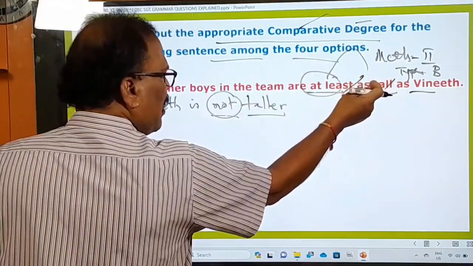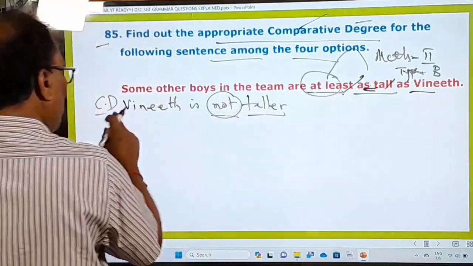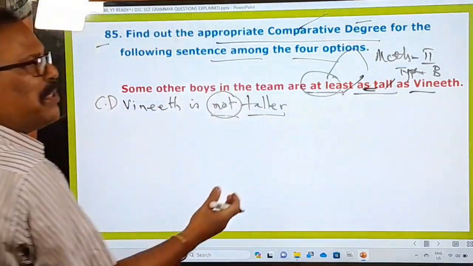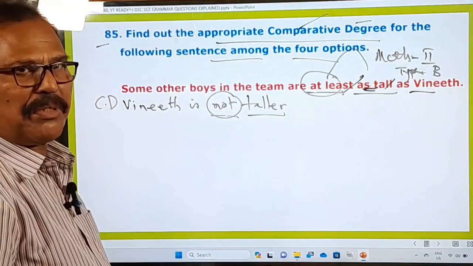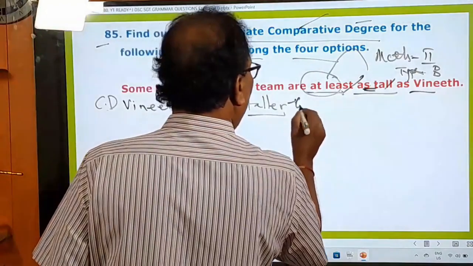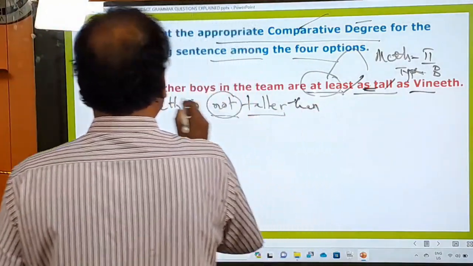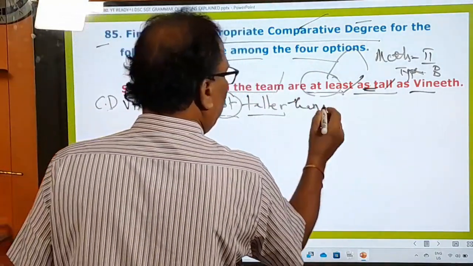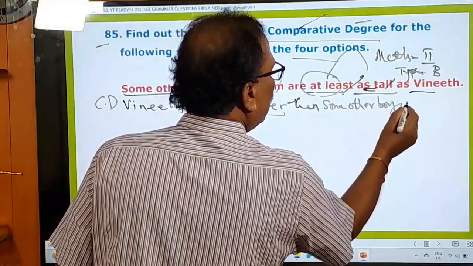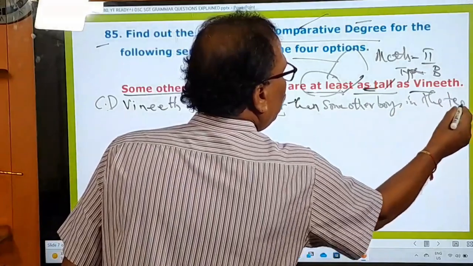Instead of this positive degree adjective, we have used the comparative because you are asked to change this sentence into the comparative degree. In the comparative degree, a comparative adjective must be there. In the positive degree, a positive adjective must be there. That's the rule. So here, Vineet is not taller than... Then what is the remaining part? Some other boys in the team. The same one. That must be your answer.